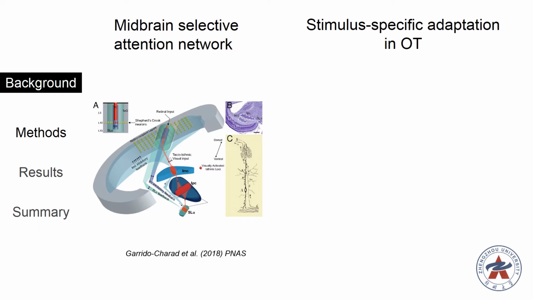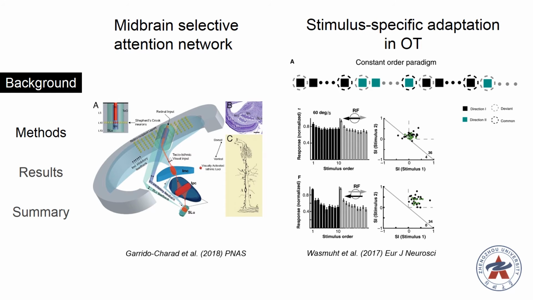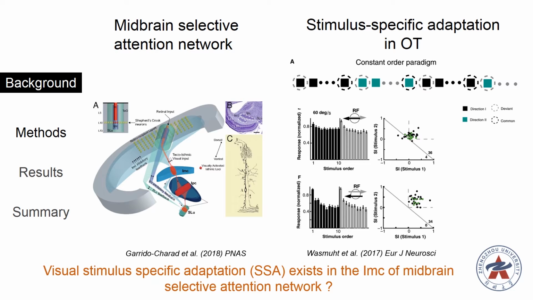Previous studies used a constant order paradigm to demonstrate that optic tectum can reduce response to repeated stimulus, but recover the response to a novel stimulus, displaying visual SSA. Since optic tectum and the IMC are closely interacting, we asked whether IMC could also show SSA to motion direction.